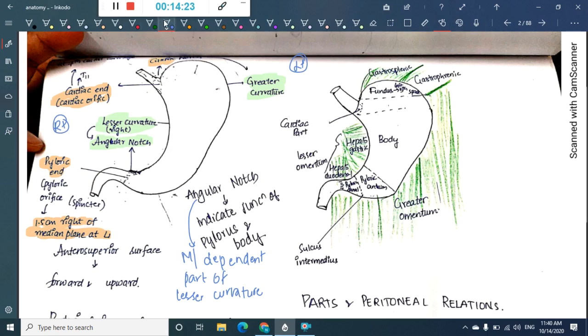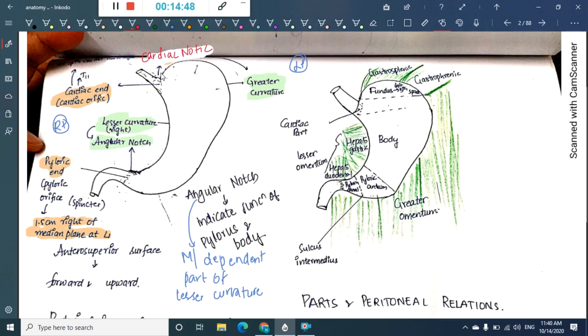which you can see here. This is the cardiac notch. I'll just write it again here. This is cardiac notch. Okay, this part is cardiac notch. Greater curvature, in its upper part, represents a notch called the cardiac notch.